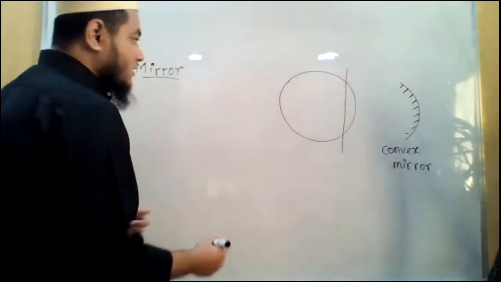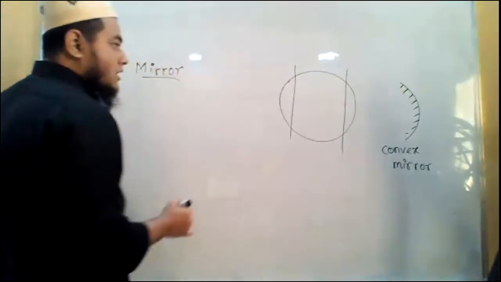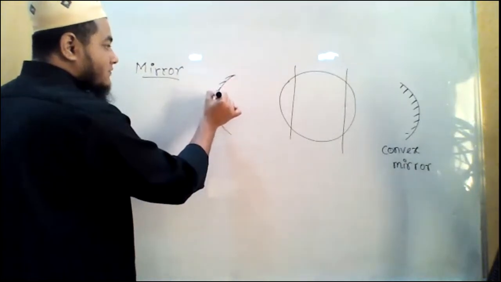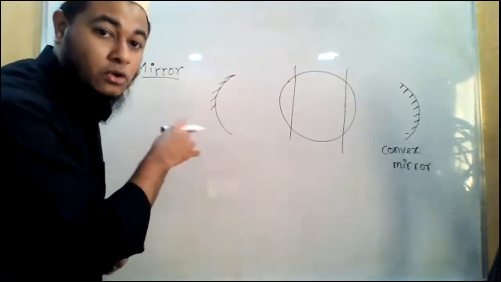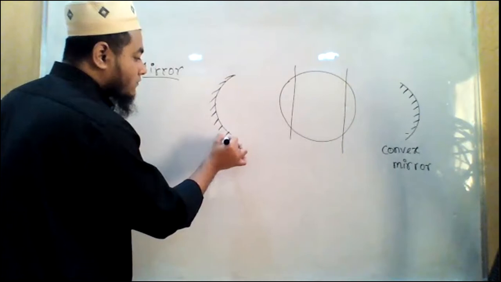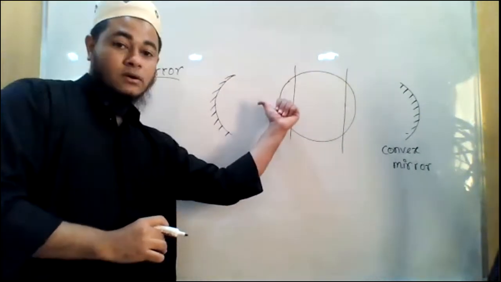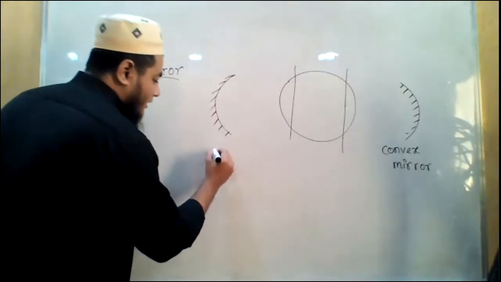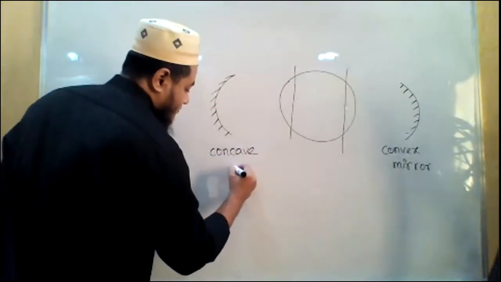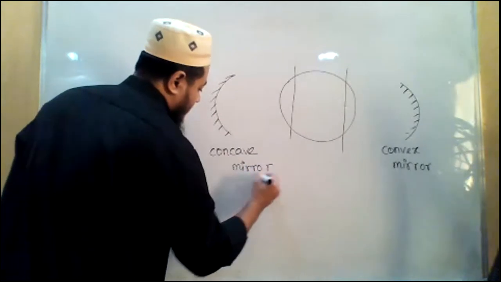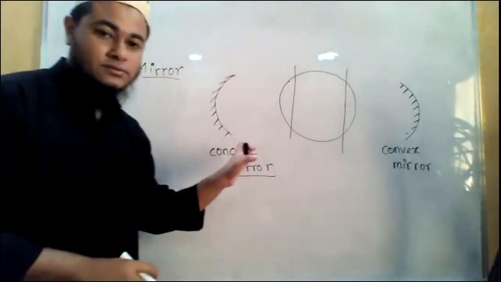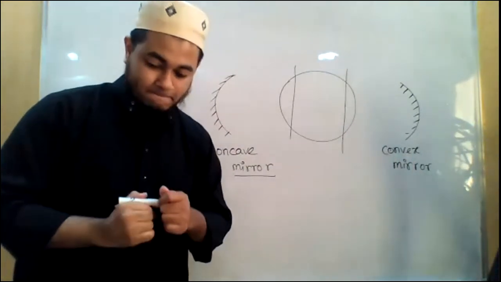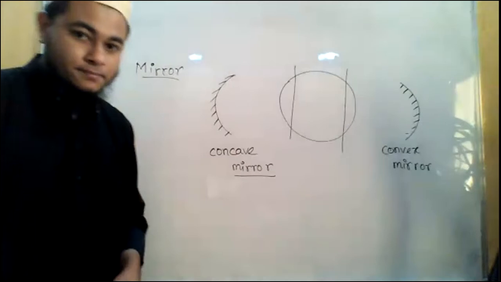right? Now let us think about it in this way. Let us say I have cut another portion of it and taken it separately here. And now I have done silvering on the outer surface, that is the convex surface. I have done silvering on the convex surface. So what will happen? The concave surface will now act as mirror, right? So this one, I can say this is a concave mirror. This is a concave mirror. Do you understand which one is concave mirror, which one is convex mirror? I hope it is clear, right?